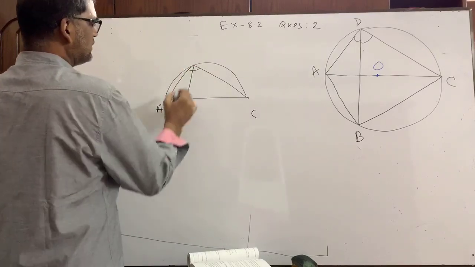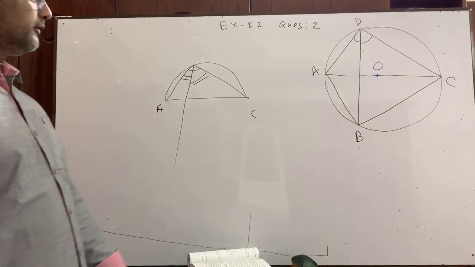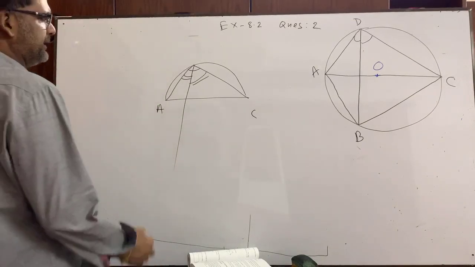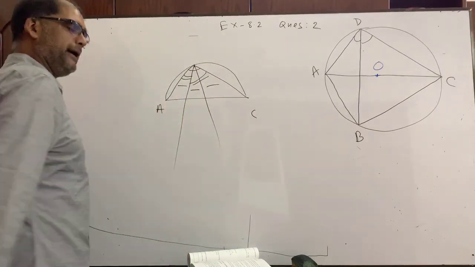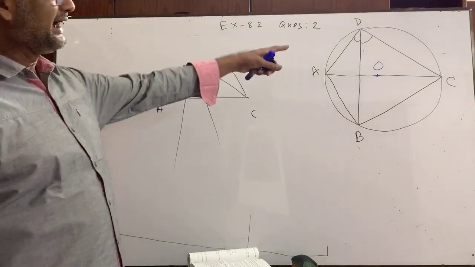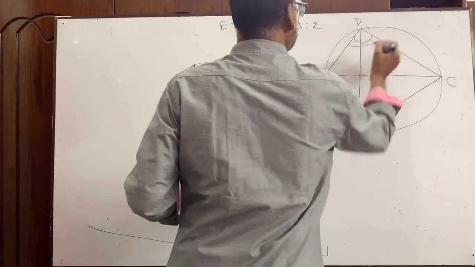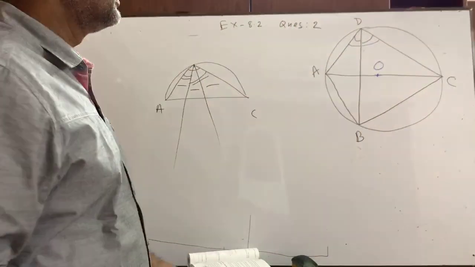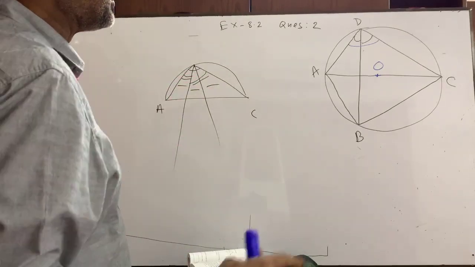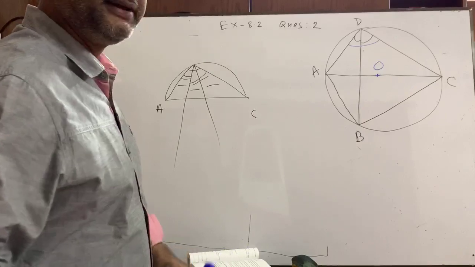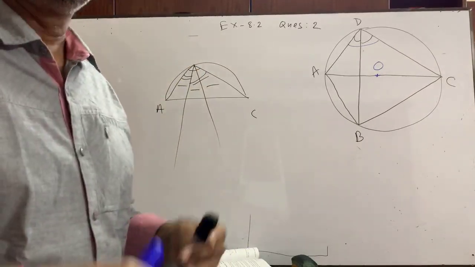So this angle and this angle together will make again one right angle. It can be divided into another part, it is immaterial. This is wholly and fully one right angle, because it is the angle at the semicircle. We have divided that angle into two parts, angle ADB and angle BDC. Angle ADB plus angle BDC is given in the question as one right angle.